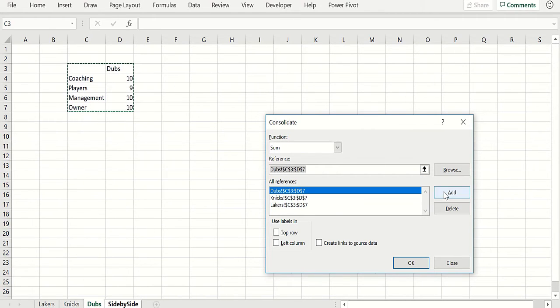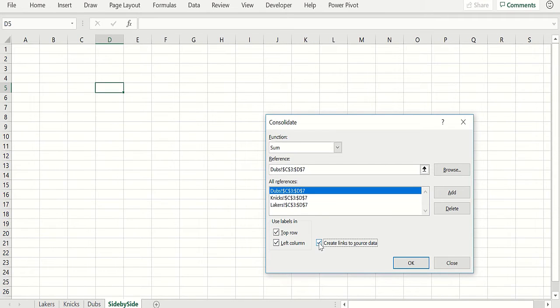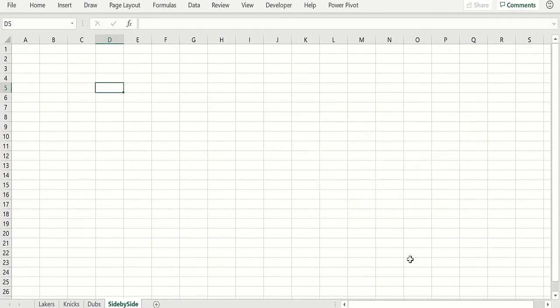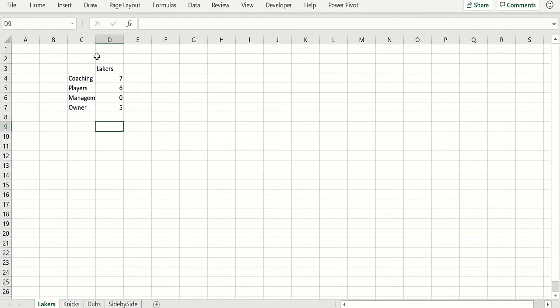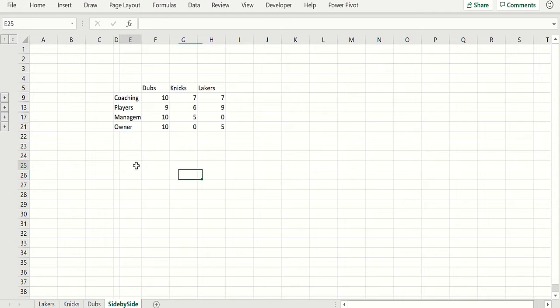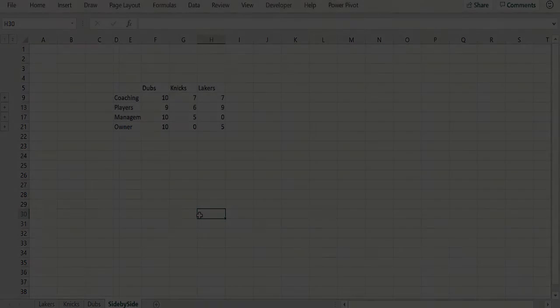Now notice the column headings are different. So if I link everything, the stuff should go in different columns, which basically is side by side. So there you go. We can see how these teams stack up on these attributes by my subjective view. Now, if the Lakers got Anthony Davis, maybe they're a 9. And then side by side, the Lakers players are now a 9. It updates automatically. Really quite cool.